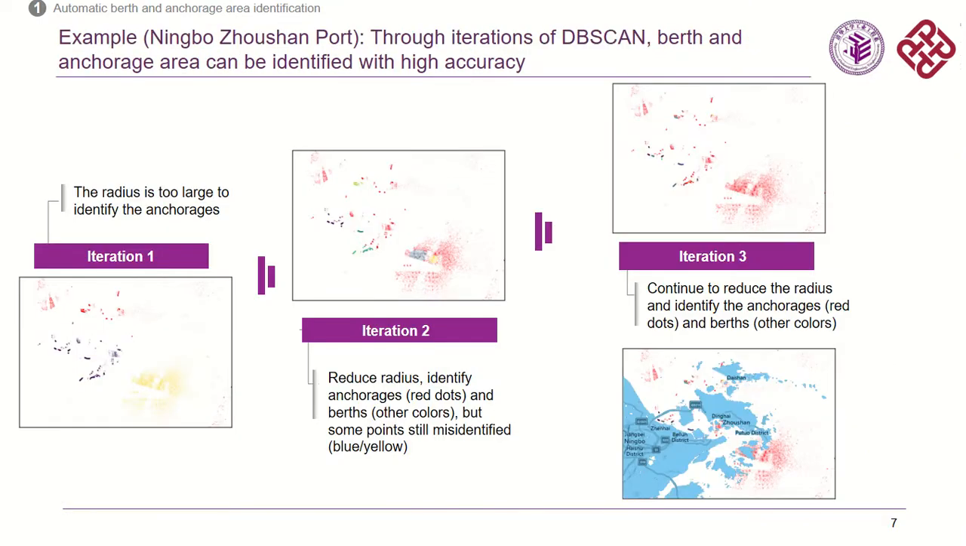Here we show you an example of Ningbo Zhoushan port. By adjusting the parameters, we can see that in the last iteration, iteration 3, the identification of the berth and anchorage areas is more precise and perfectly matches the real map.